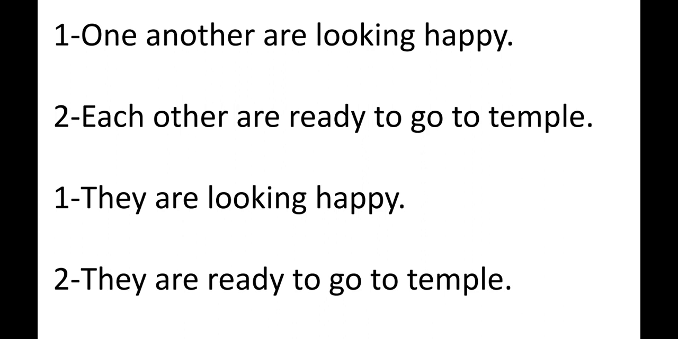Understand that? Why? Because each other and one another are reciprocal pronouns and they cannot be used as subject of the sentence. They are used always as an object of the sentence or as the object of the verb. So, first and second sentences are wrong. Okay.